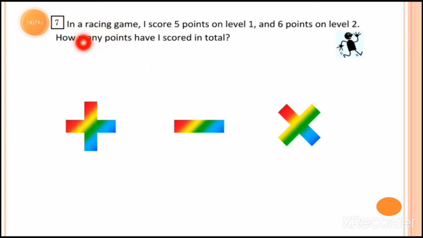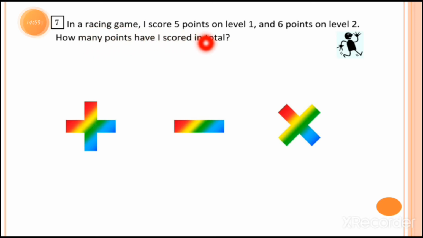In a racing game, you all are playing the games, right? In the mobile, tablet, PC, laptops, you all are playing the video games, right? So in the racing game, I score 5 points. In this I score 5 points on level 1. You all know the meaning of level, because you are all playing the games and clearing the levels in the different games. You understood what level 1 is, and you are also making points in the levels.